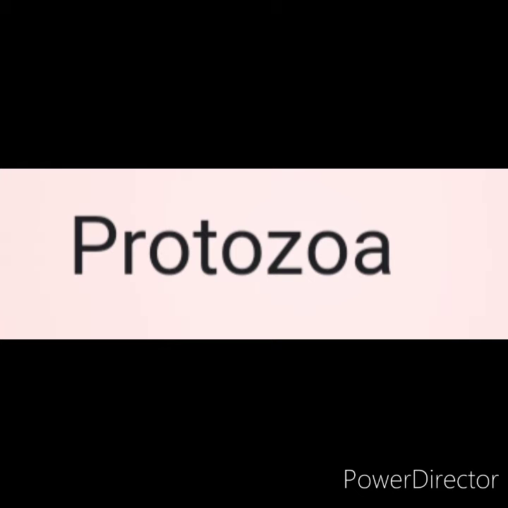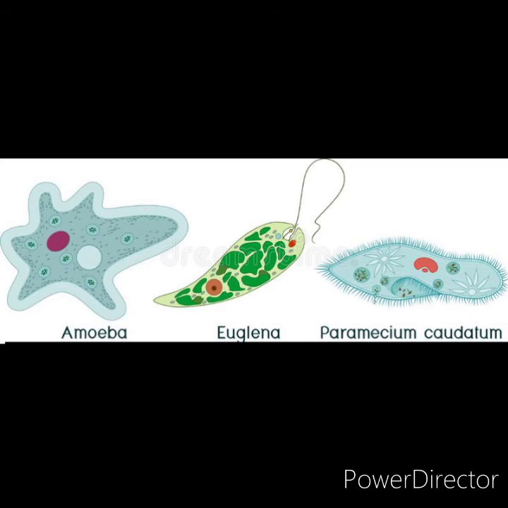Now we will talk about the examples of protozoa. You can see Euglena, Paramecium, amoeba. All these are examples of protozoa. Euglena contains chlorophyll and it can prepare its own food. In this slide, you can see examples of protozoa: amoeba, Paramecium and Euglena.